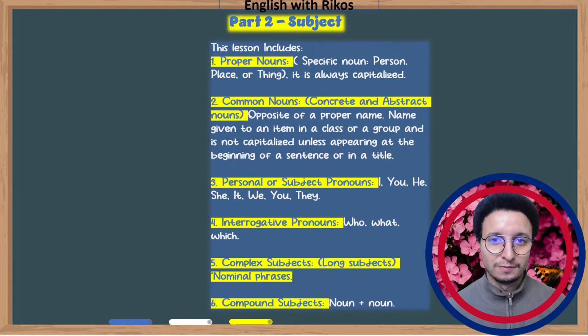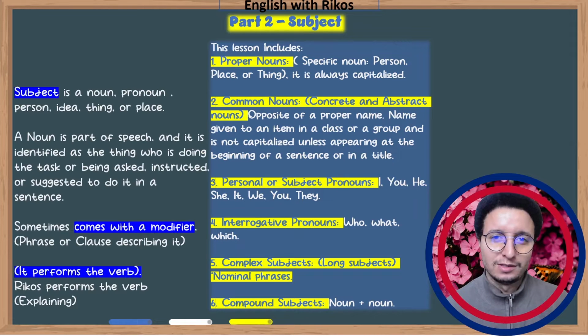These are noun types. We know that a proper noun is a specific noun, a person, place, or thing, and it's always capitalized. But common nouns are capitalized just at the beginning of a sentence. Common nouns are names given to an item in a class or a group and are not capitalized, unless they appear at the beginning of a sentence or in a title. I'm going to talk about personal or subject pronouns like I, you, he, she, it, we, you, they, interrogative pronouns, complex subjects, nominal phrases. Subject is a noun, pronoun, person, idea, thing, or place.